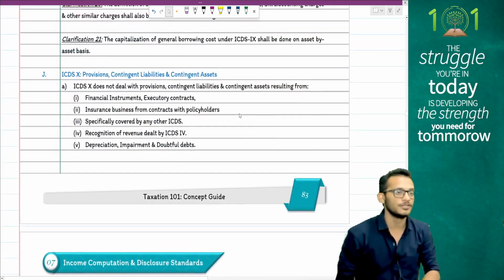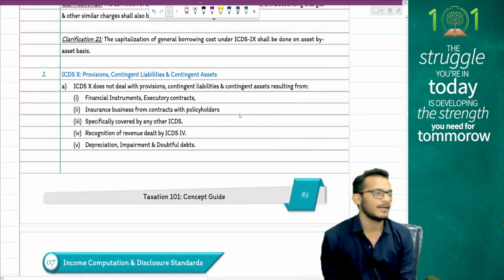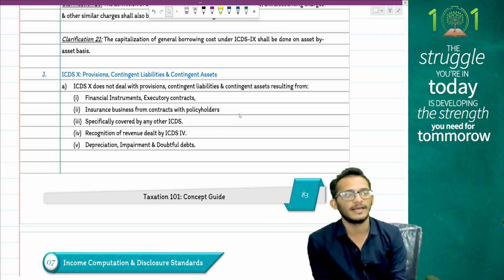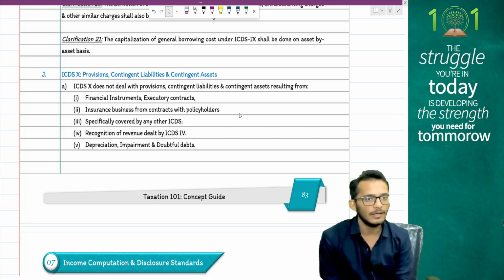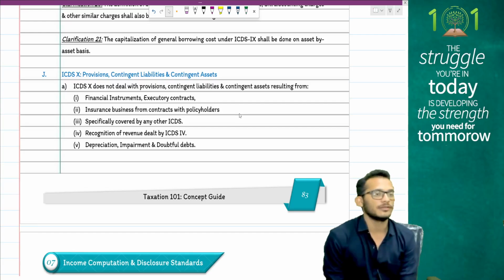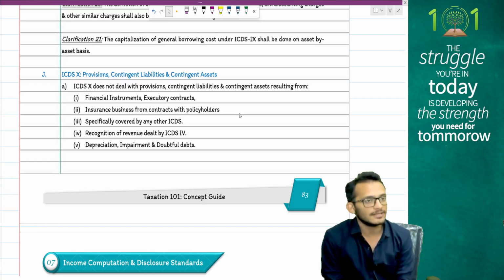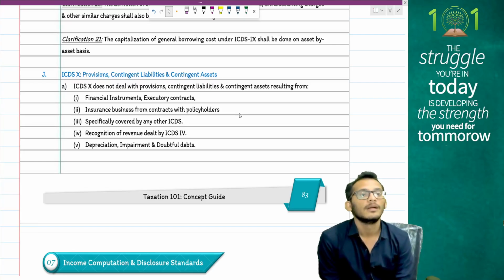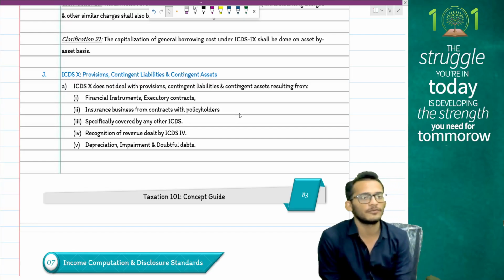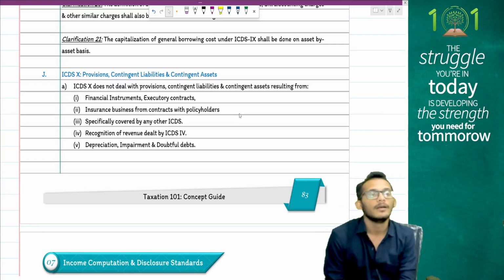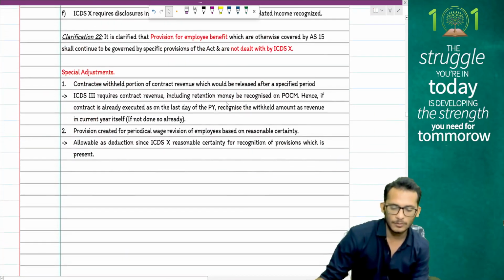And lastly, your provisions, contingent liabilities and contingent assets. Income tax clarifies that provisions can only be recognized based on section 36. Meaning, if a provision is unascertained, then it is not allowed as a deduction. It should be an ascertained provision like gratuity, bonus and all those things which are subject to the conditions of 43B. Those are provisions which are allowed as a deduction. Provision for bad debts is not allowed as a deduction because these are already covered under section 36. This is what your provision looks like.